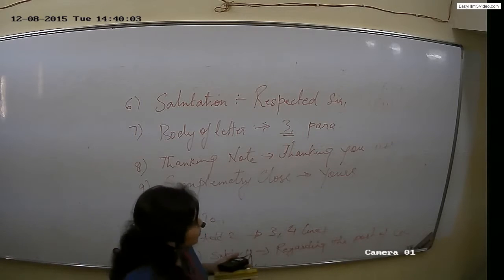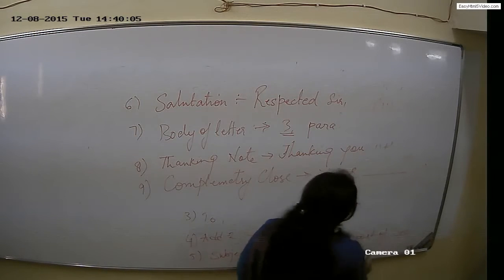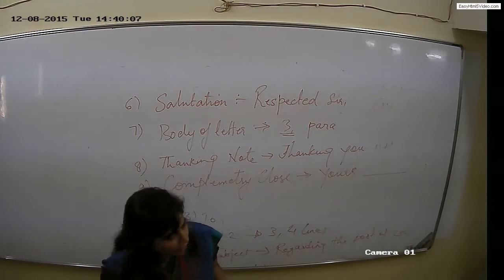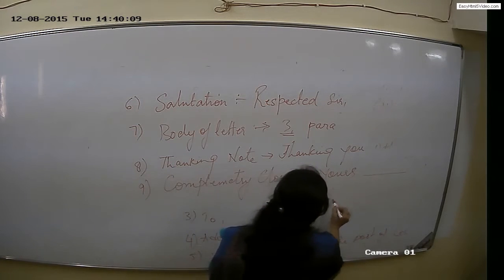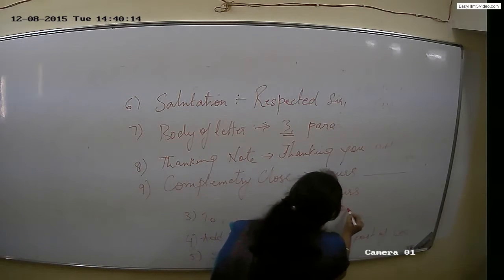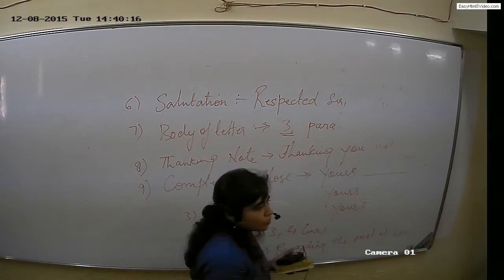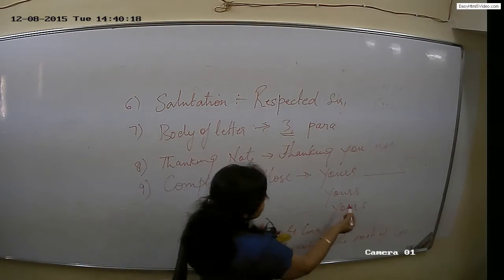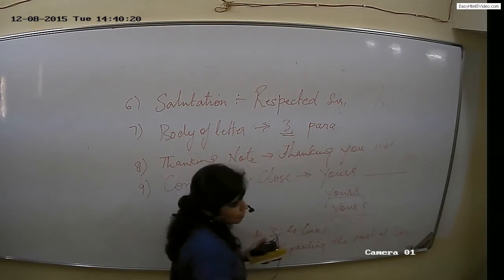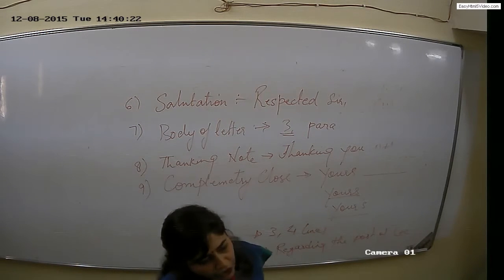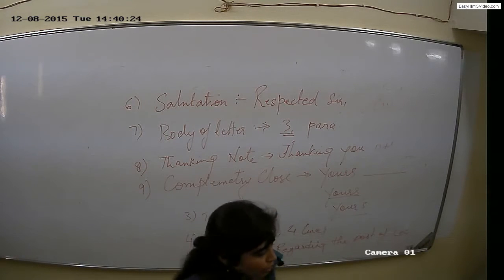Again, whatever you write, faithfully, sincerely, obediently, yours, there are again methods of writing yours. This yours, you all normally use this yours. Now what is the difference between this yours and this yours? The difference is no more you are slaves.